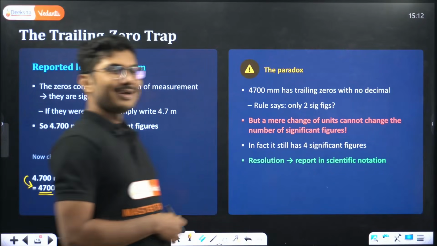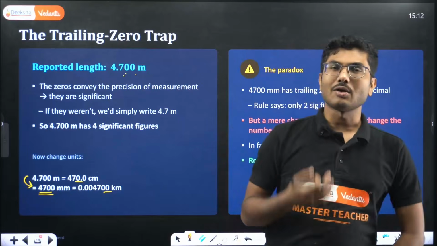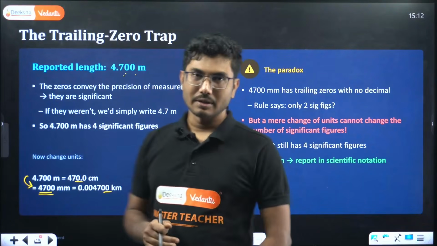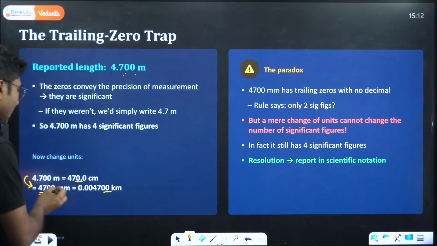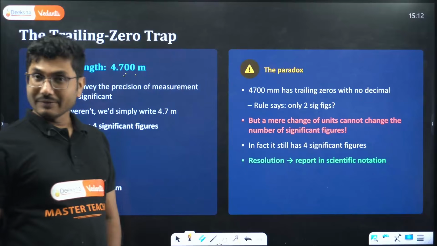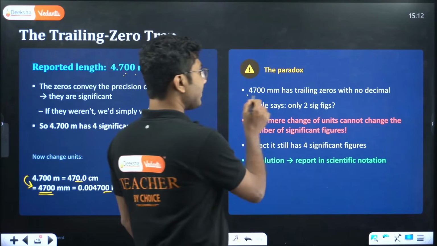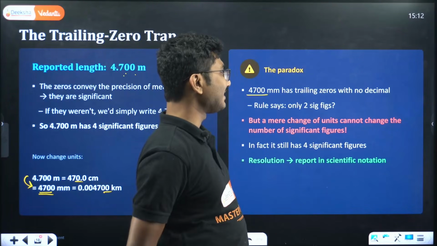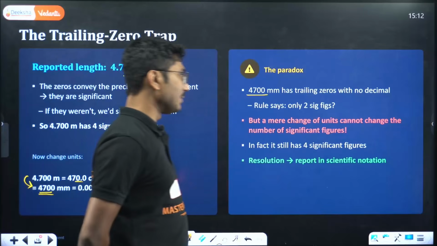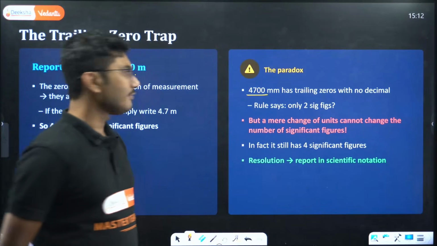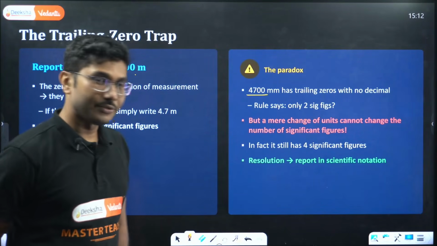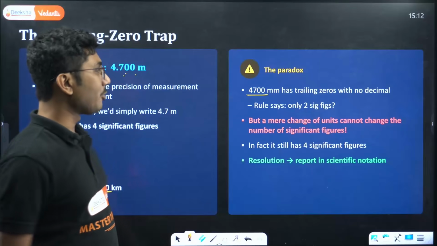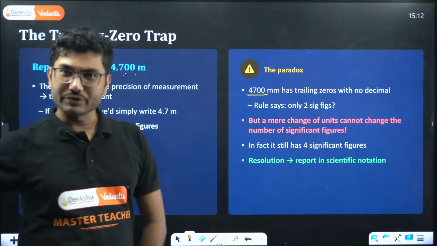We know that trailing zeros are not significant without a decimal, so these 2 zeros should not be significant, right? So 4700 millimeter has trailing zeros with no decimal. The rule says only 2 significant figures, but a mere change of unit cannot change the precision. So this will still have 4 significant figures.